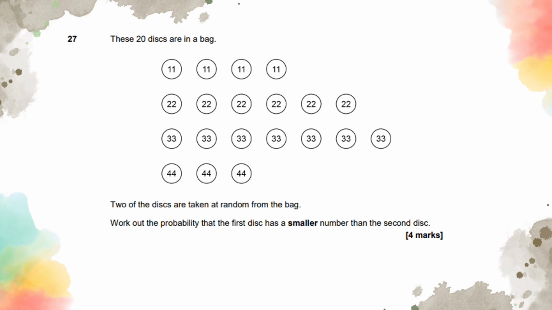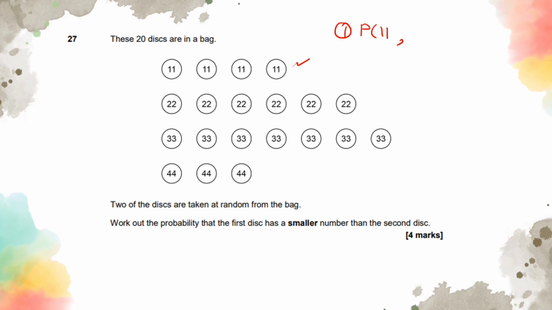Right. You could have different options here. Option number 1, you could have the probability of 11 first, then you could have 22, 33, and 44.